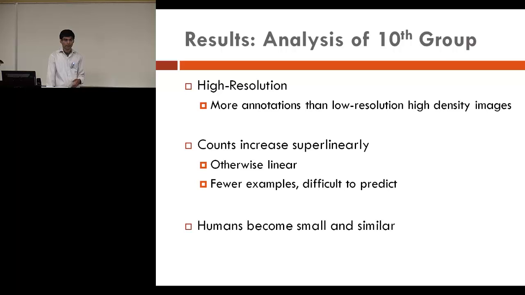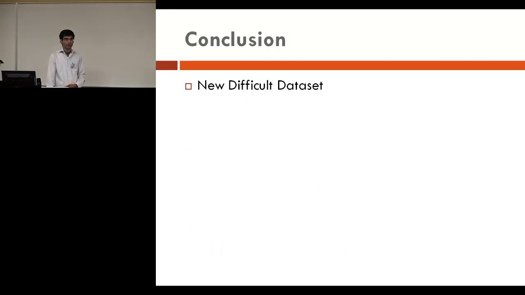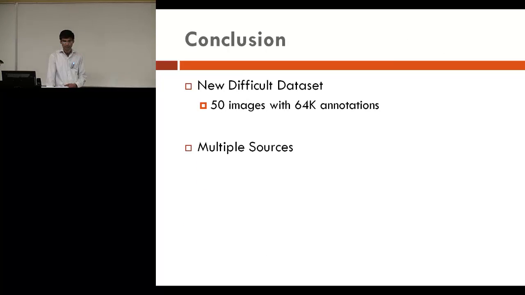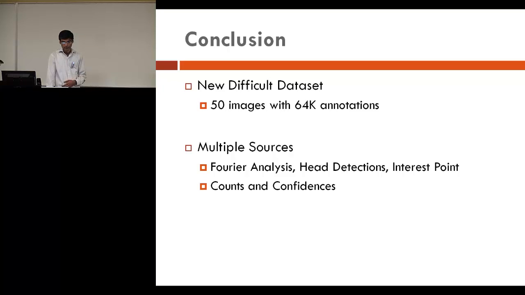And then humans also become small and similar, so SIFT features also have difficulty in discriminating among the different patches. So in conclusion, we introduced a new data set which has 50 images and 64,000 annotations. And we used multiple sources, and we showed that they are complementary in nature. And we used multiple scales in the form of Markov random field, and we showed that this also improves the results.